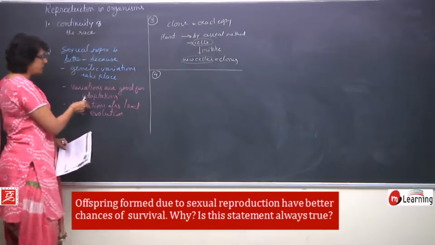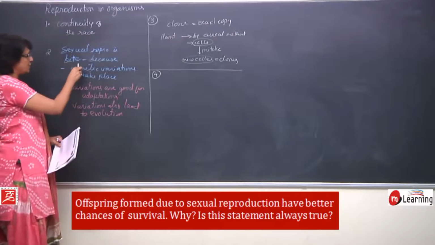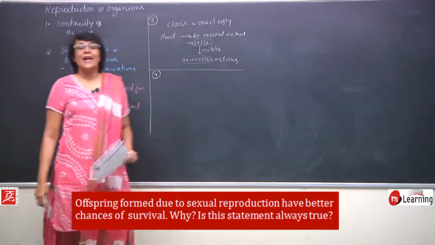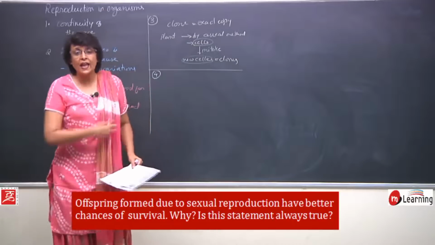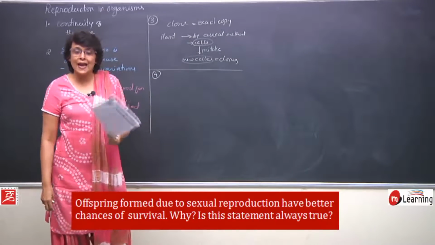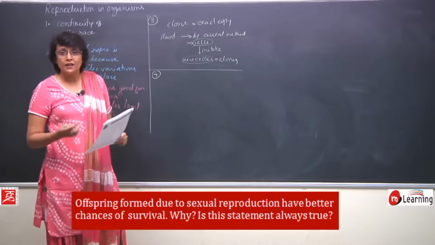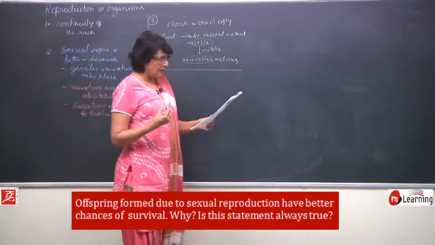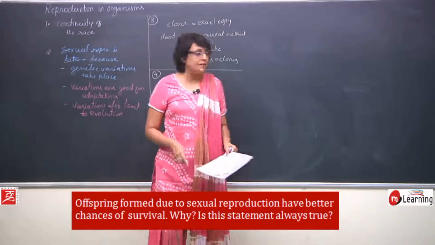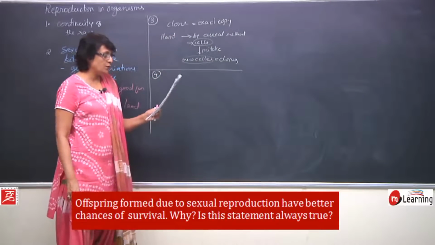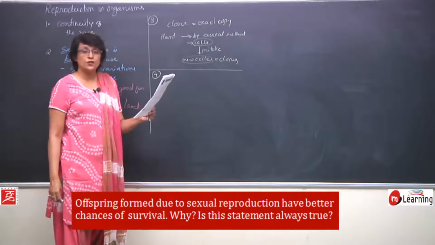We just now wrote here that sexual reproduction is better because it results into variations, and these variations help the organism to adapt in a better manner in the environment. So, obviously they would be better in terms of their survival rate. So, what should we write here? Offsprings formed due to sexual reproduction have better chances of survival.